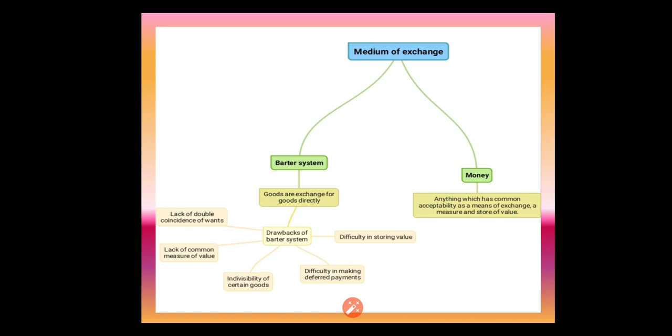Then the third thing is indivisibility of certain goods. Indivisibility means a few products cannot be divided. For example, a living organism cannot be divided. If a person has 1 kg of grain and another person has a camel, the camel owner cannot say, I will give you the head alone and later I will give you the remaining.